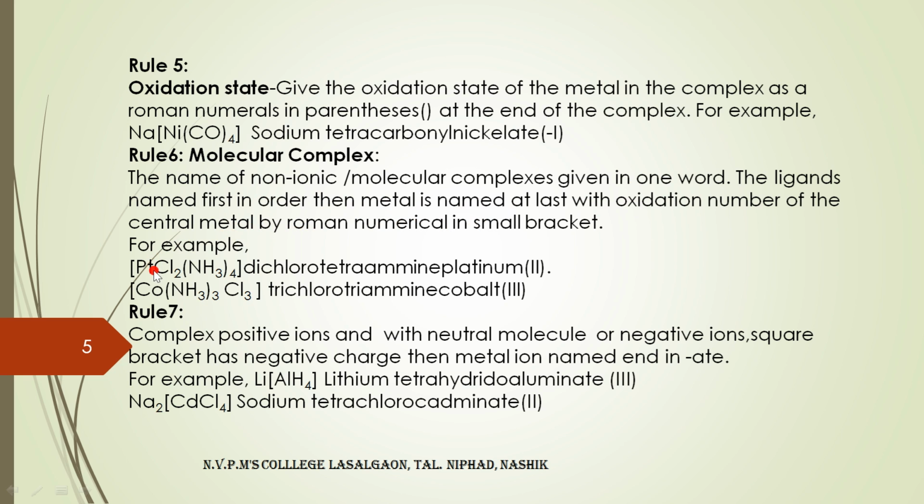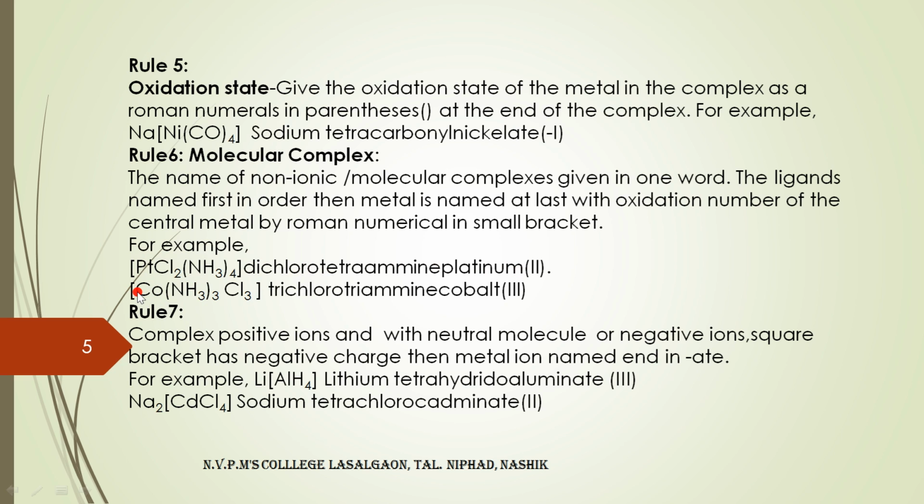For example, PtCl2(NH3)4. Here there are two chlorides, so dichlorotetraammineplatinum(II). The charge on chloride is -2. Ammonia has 0 charge, so the -2 charge is balanced by the +2 charge on platinum. The whole molecule is neutral, so the oxidation state of platinum is second.